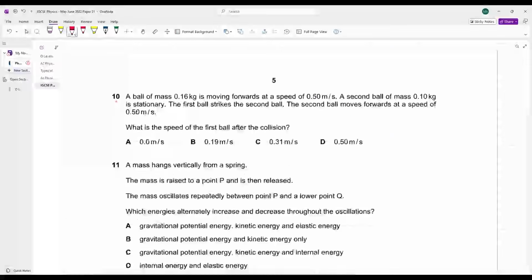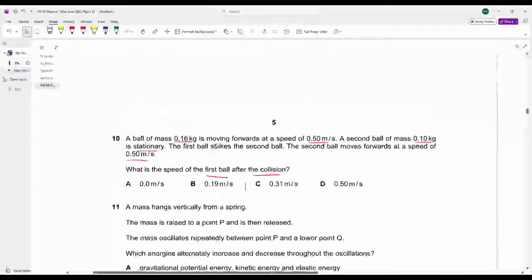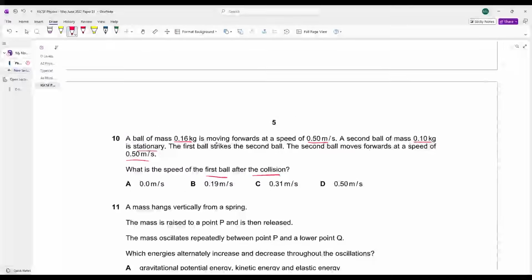Let's move further. A ball of mass 0.1 kg is moving forward at a speed of 0.5. A second ball of mass 0.1 kg is stationary. The first ball strikes the second ball. The second ball moves forward with a speed of 0.5. What is the speed of the first ball after the collision? आपने speed निकालनी है of the first ball after the collision. How will you do that?